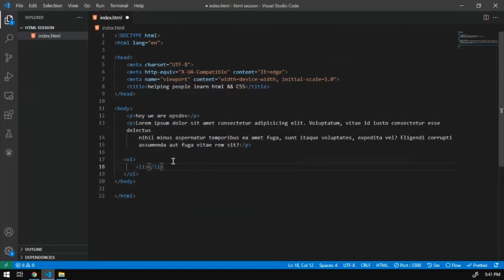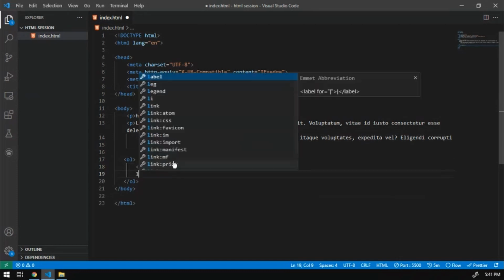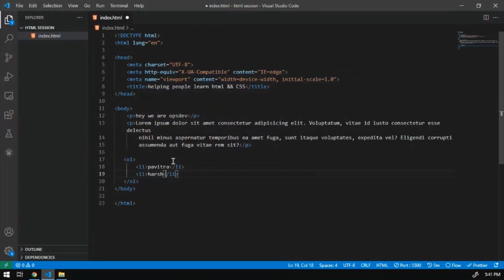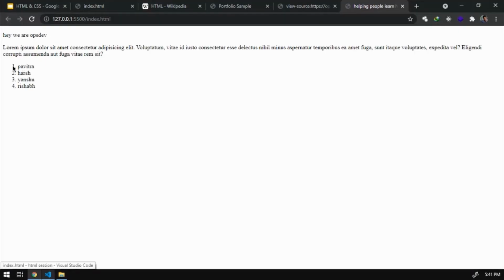So if I create a list where the first is my name, Bhagat, then the second is Harsh, the third element is Yanshu. So this is how it comes up. So these are the list of numbers that are displayed on the web page.